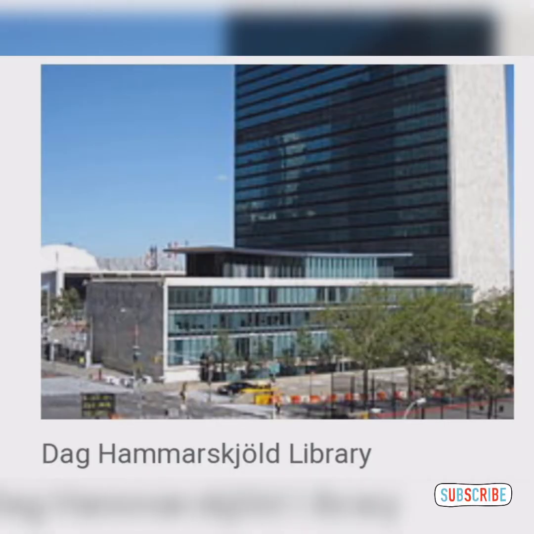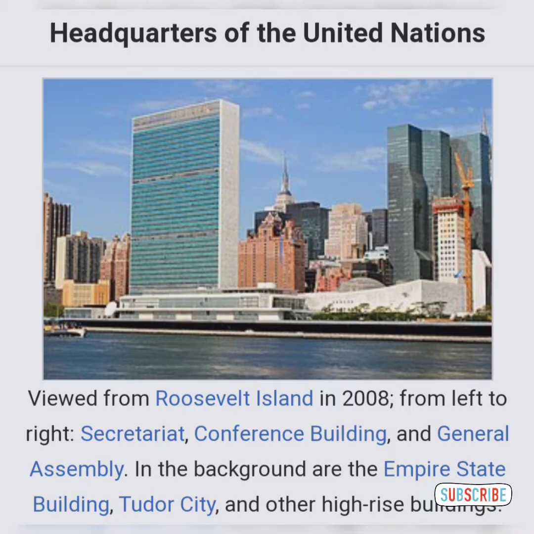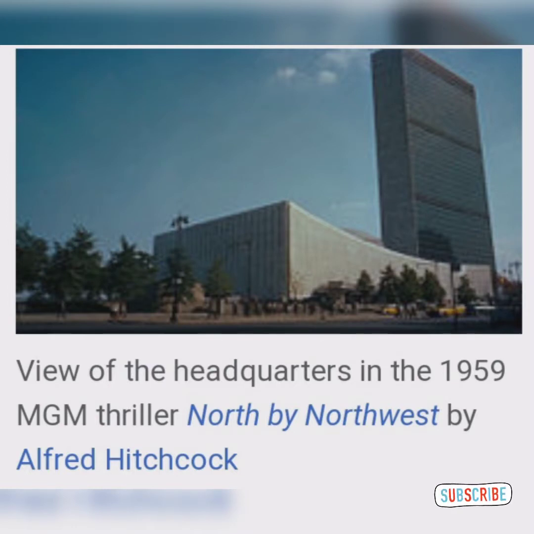And this is the Dag Hammarskjöld Library. It is in the UN headquarters in America. And this is the headquarters of the UN. Here, the Secretariat, Conference Building and General Assembly are also located. It is the view of the headquarters in 1959.